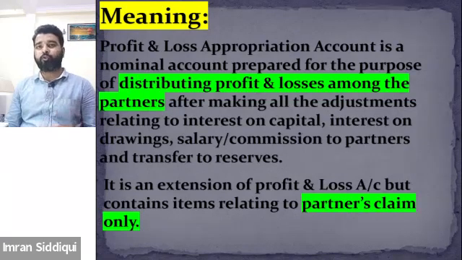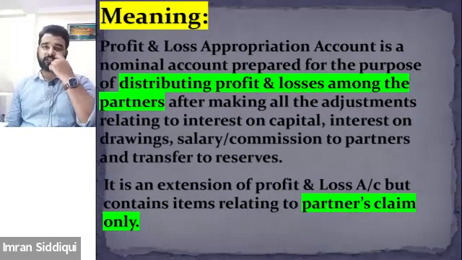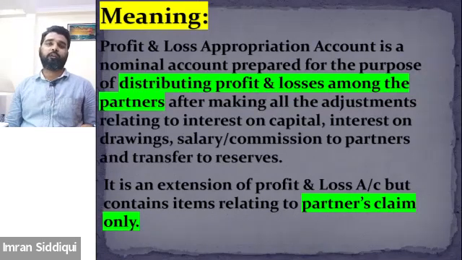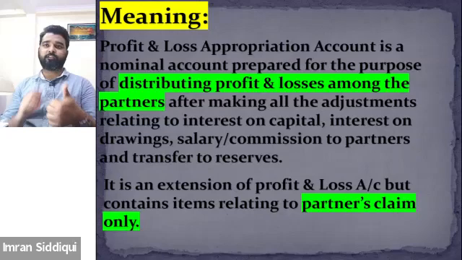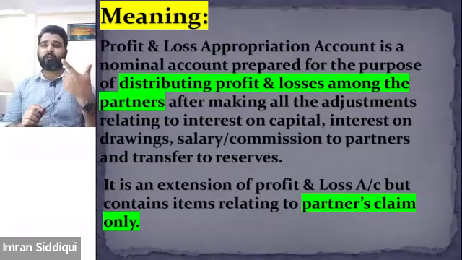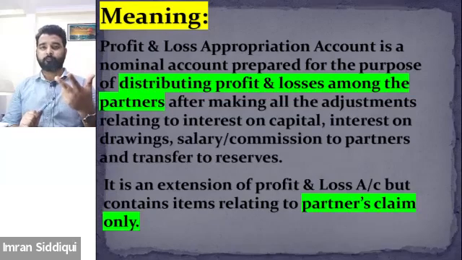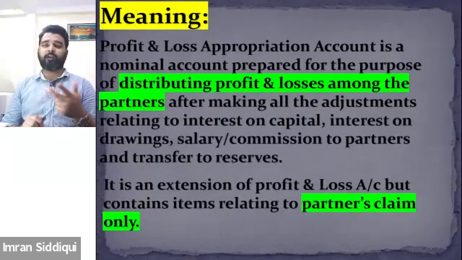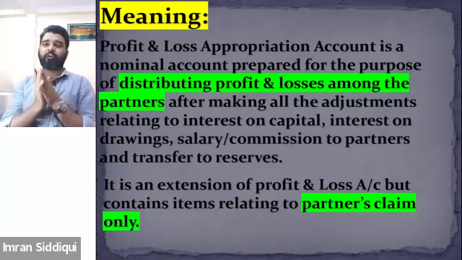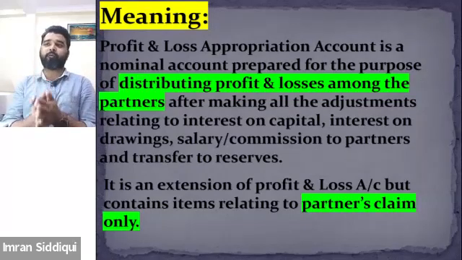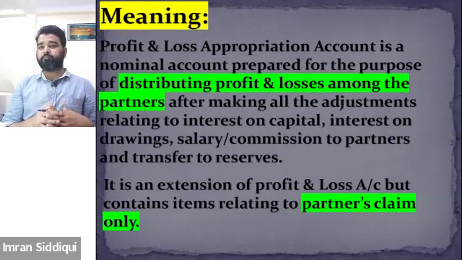We'll learn how to prepare the P&L appropriation, but for now, just tell me, is it clear what P&L appropriation is? It is a nominal account. Why is it prepared? It is prepared to show the distribution of profit and losses among the partners, after adjusting all kinds of expenses such as interest on capital, interest on drawing, salary, commission, and any amount transferred to the reserve.